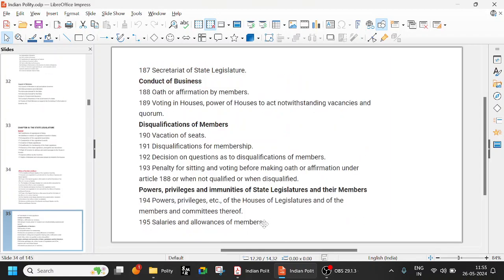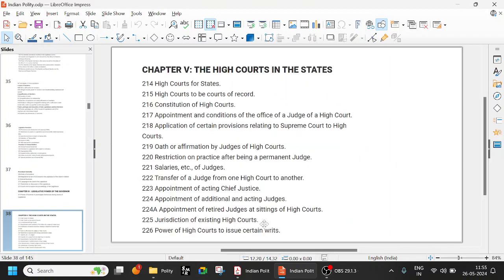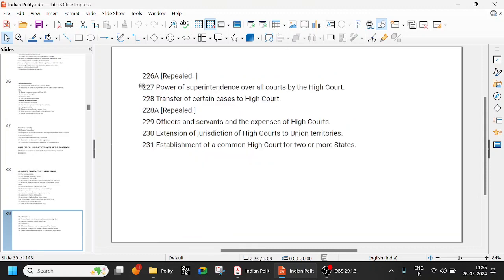Then High Court will start at 214, right? 214 is High Courts. 226 is writ jurisdiction of High Court. 227 is power of superintendence over all other courts by the High Court. 228 is transfer of certain cases to High Court. So if the High Court wants, it can ask to transfer any case to itself from the district courts.